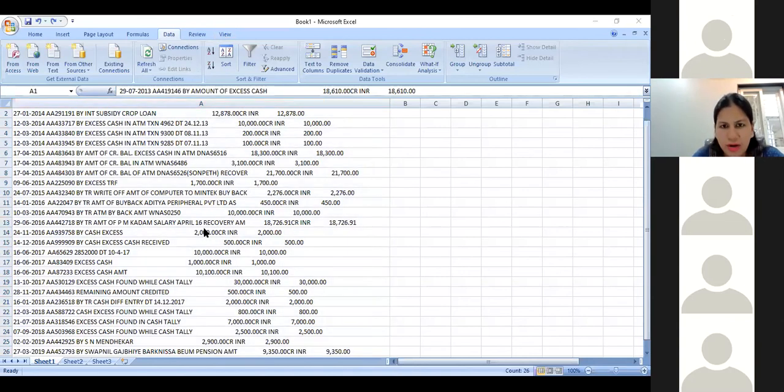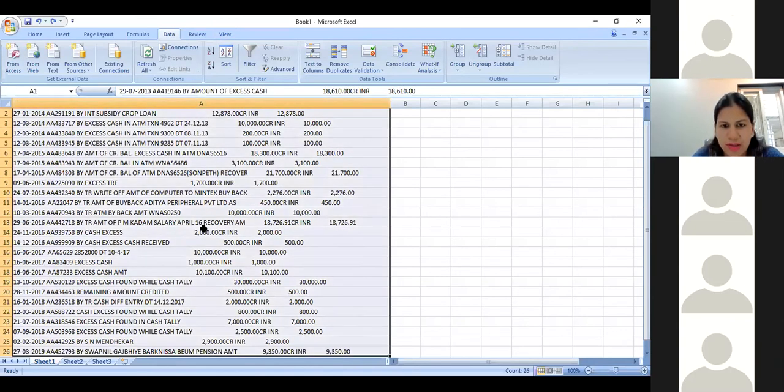I hope everyone is able to view the screen. I got a couple of messages on the chat that 2 or 3 of them are not able to view the screen.